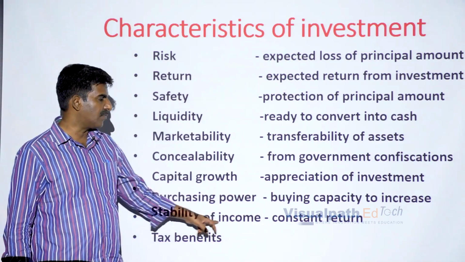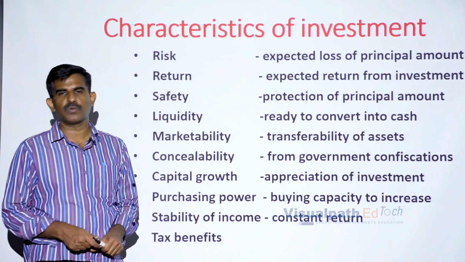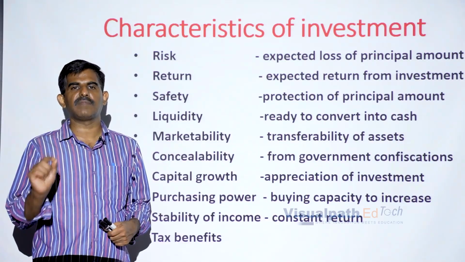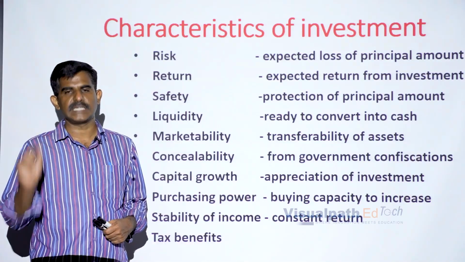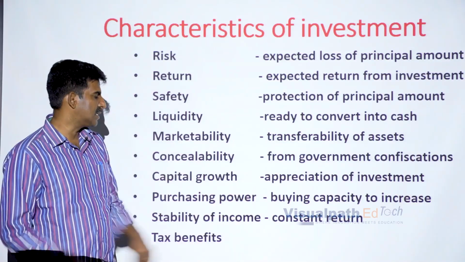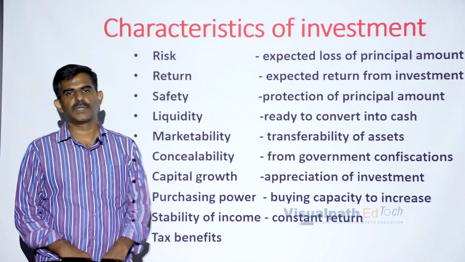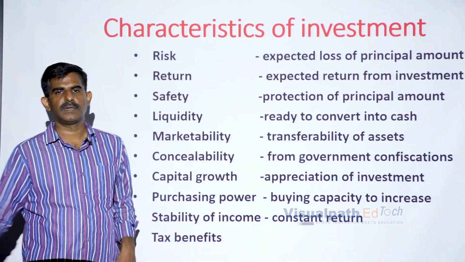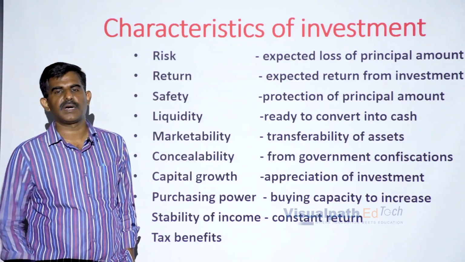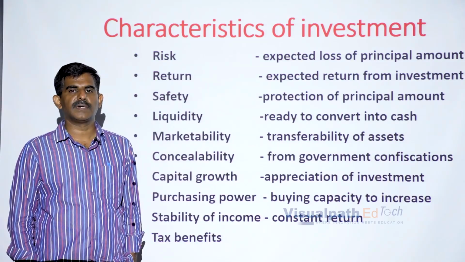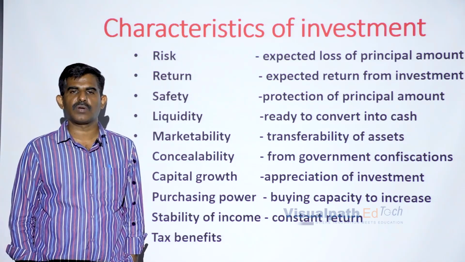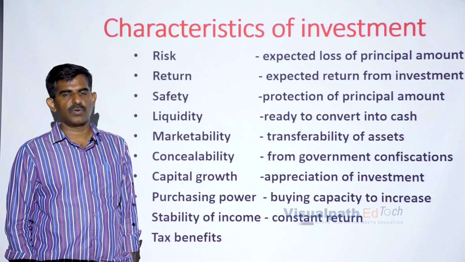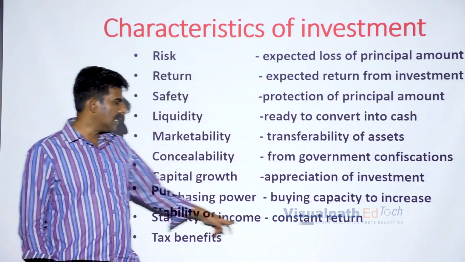Next is stability of income. If you invest in bonds, naturally bonds assure you that every year they will pay, as promised, some annualized return, a constant amount of return. Thereby you will get stability of income. Different investment alternatives give different amounts of return. Bonds give you an assured return, and then we have debentures, which will also give you an assured return, and if you deposit with banks, banks will also pay you an assured return, right? So this is how you will get stability of income.